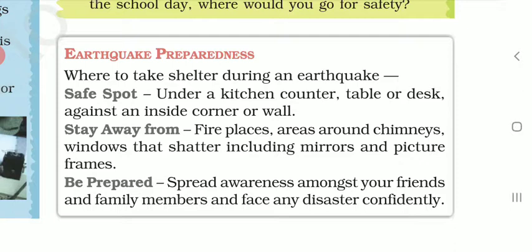Which kind of things should we stay away from? First, fireplaces, areas around chimneys, and windows that shatter, including mirrors and picture frames. You know very well that mirrors and picture frames have glass, and glass is very dangerous when it breaks. Whenever the glass breaks due to the movement of the earthquake, it can harm you, and therefore you should stay away from mirrors, picture frames, or wherever glass is there.